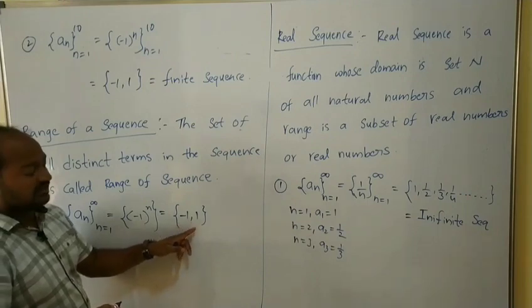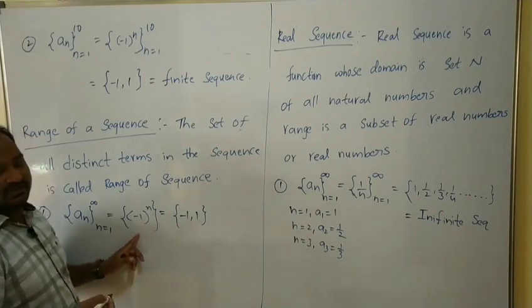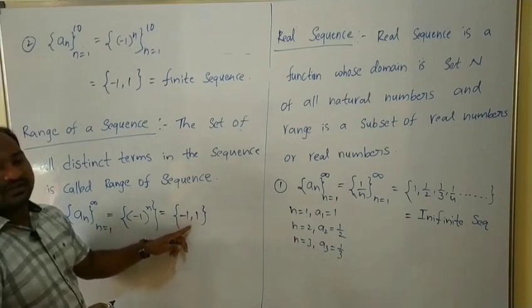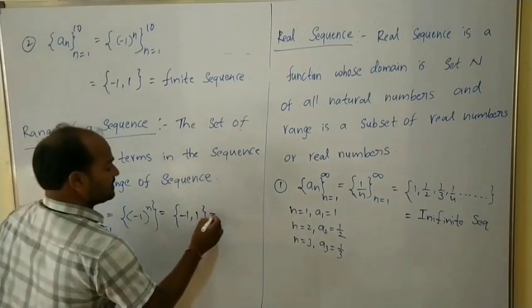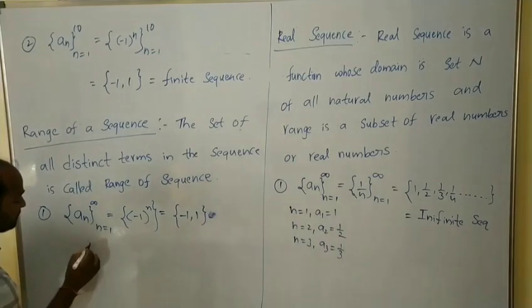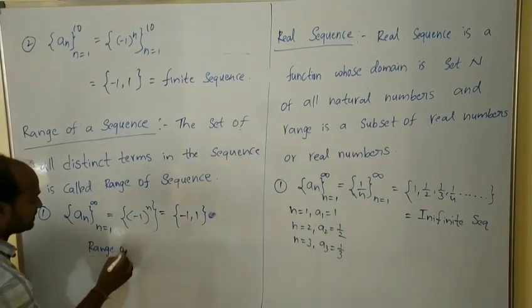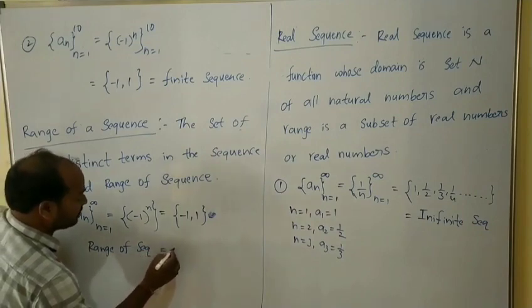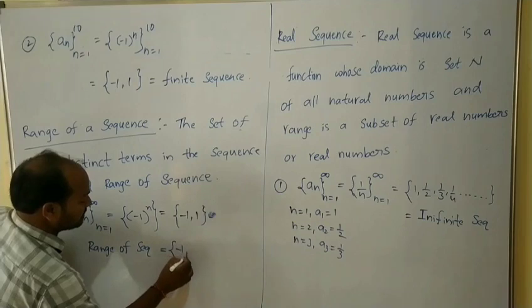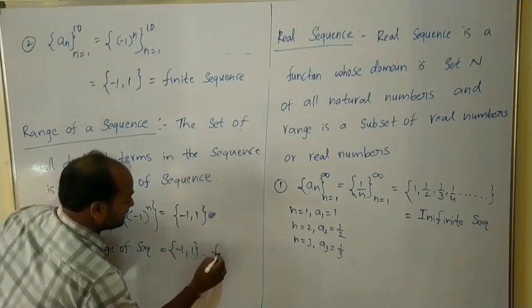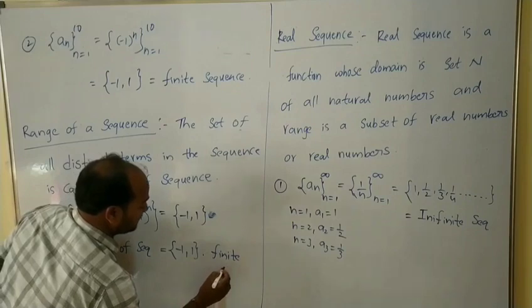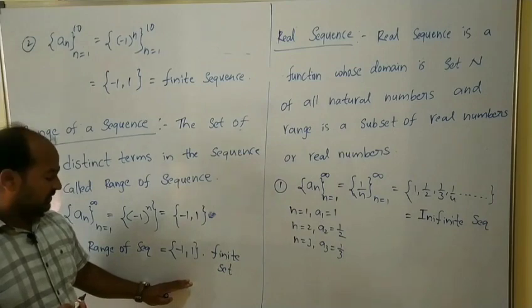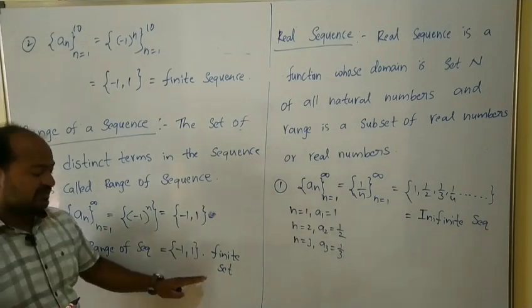We already know that all distinct terms in the sequence are the range of a sequence. Therefore, the range of the sequence will be {-1, 1}, which is a finite set.